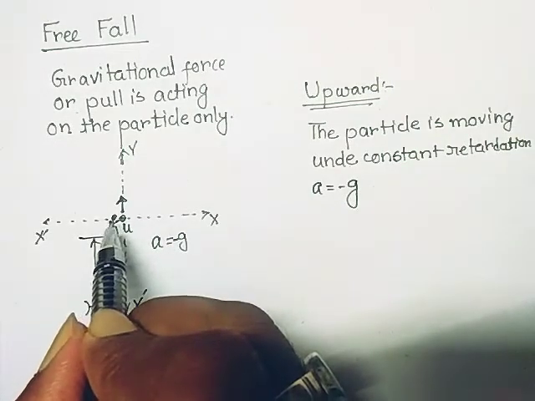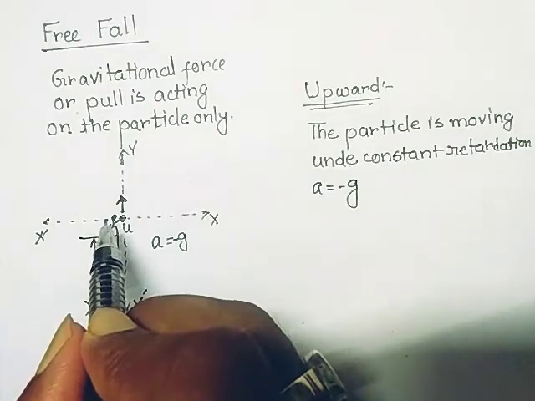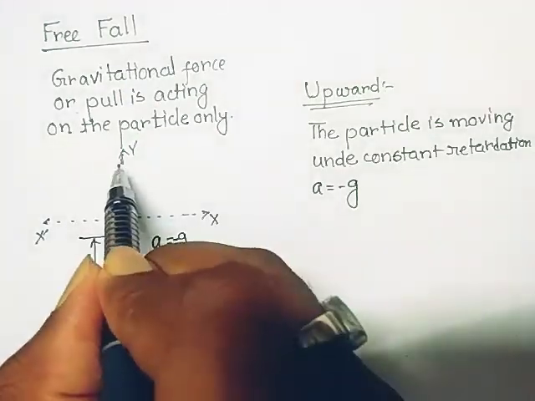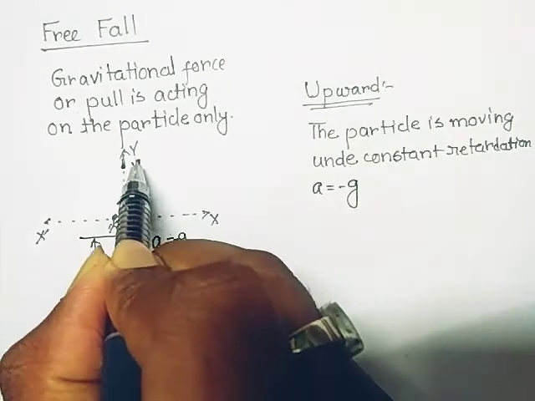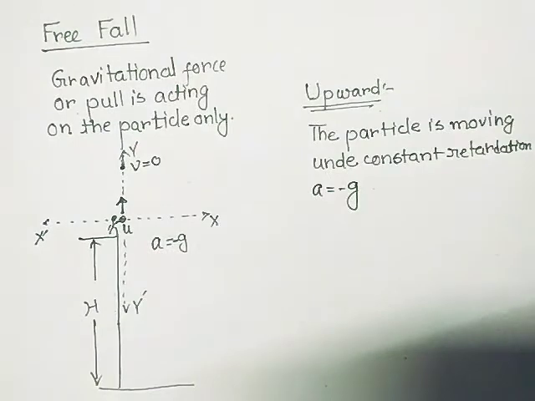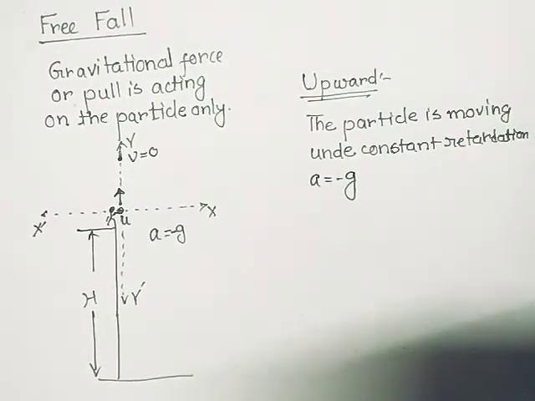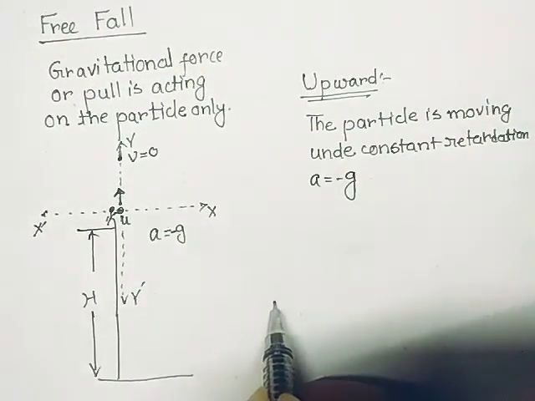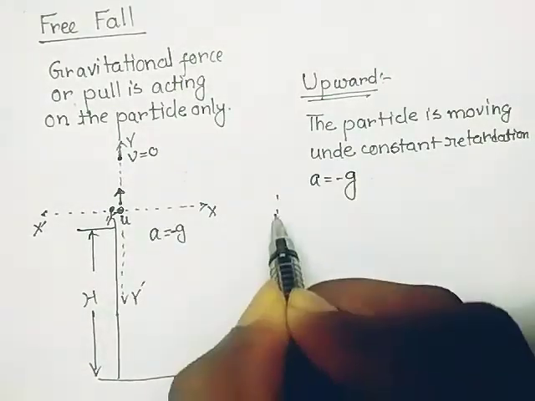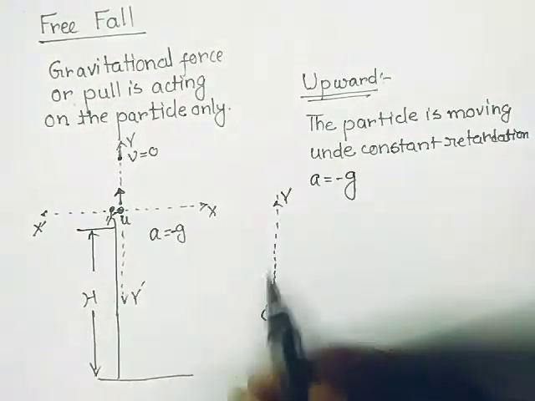So if a particle is moving under constant retardation, after a certain time elapsed its velocity becomes 0. If I want to draw it separately, this is the origin, along the y-axis.